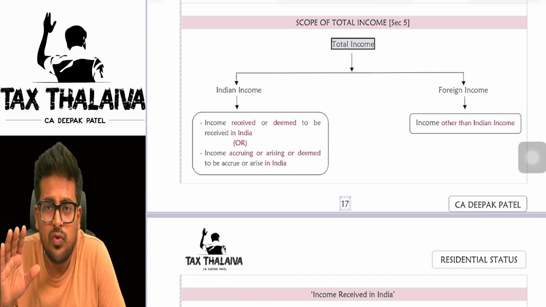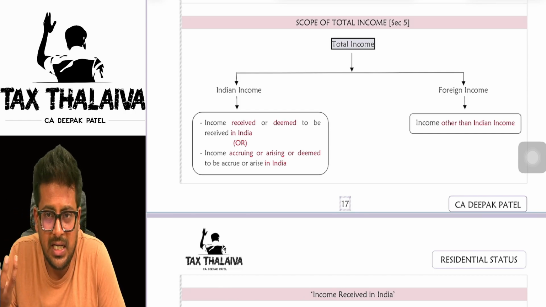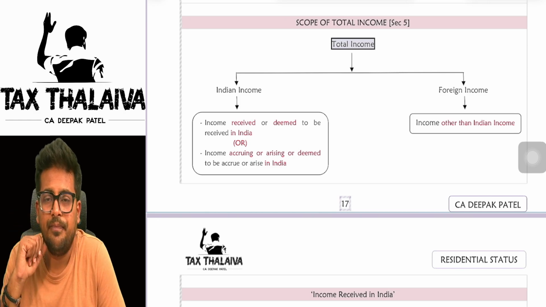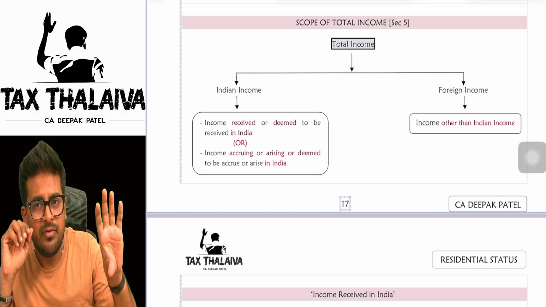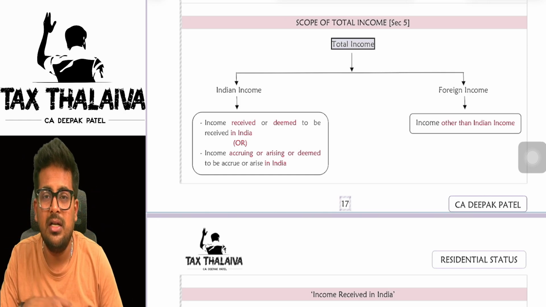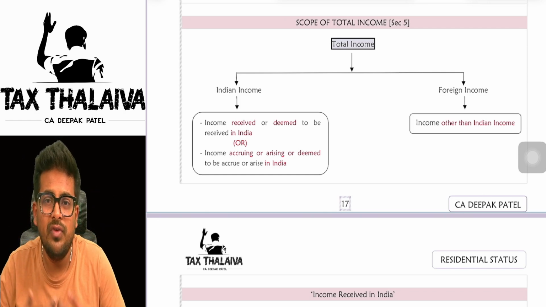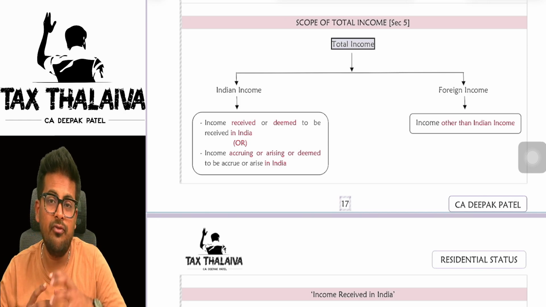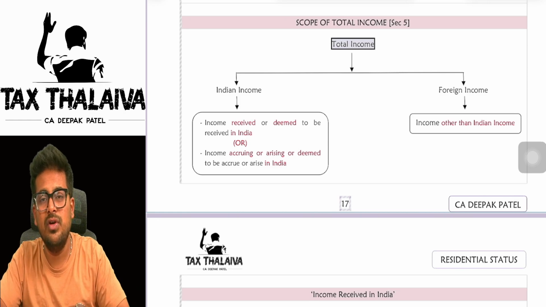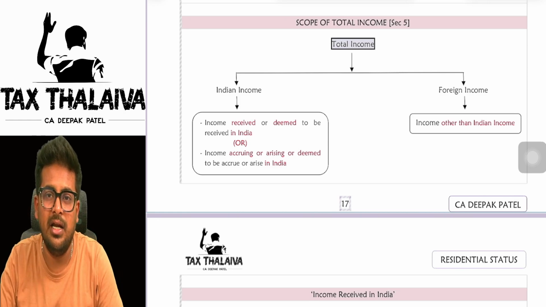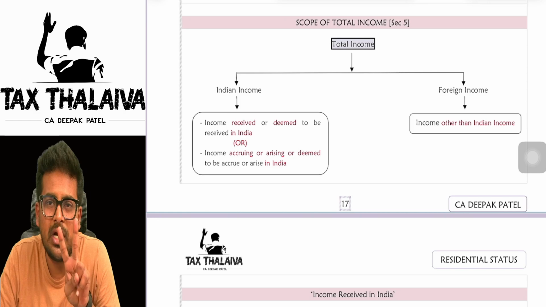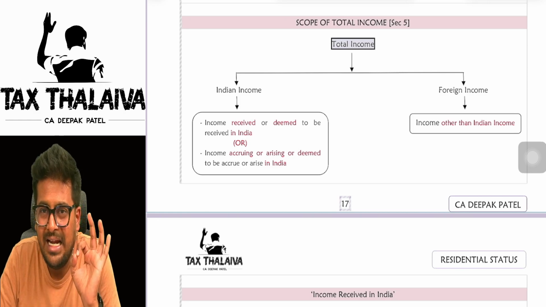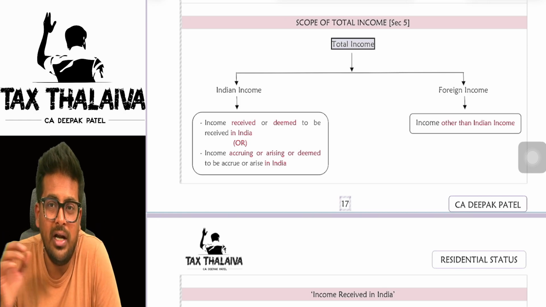Now, whatever we have seen so far is about the residential status based on the residence rule. Now, scope of total income. Sir, once I know whether a person is a resident or non-resident, the next step is to know which income I have to tax in this person's hands. Yes or no? So before even getting into understanding which income we have to tax in the person's hands, we have to understand that there are two kinds of incomes. One is Indian income, the other is foreign income.